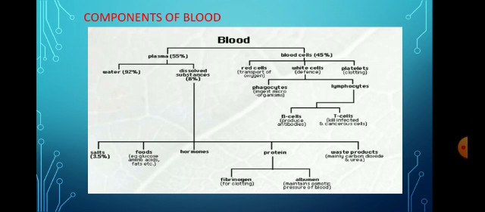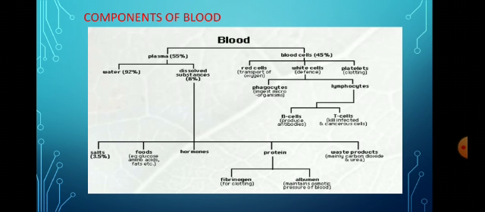So the blood can be divided into two major parts: the plasma, which constitutes 55%, and the cellular part, which constitutes 45%. Out of the total plasma, 92% is water and the remaining 8% is dissolved substances. The dissolved substances include salts, foods like glucose and amino acids, various kinds of hormones, proteins like fibrinogen and albumin, and waste products like carbon dioxide and urea.